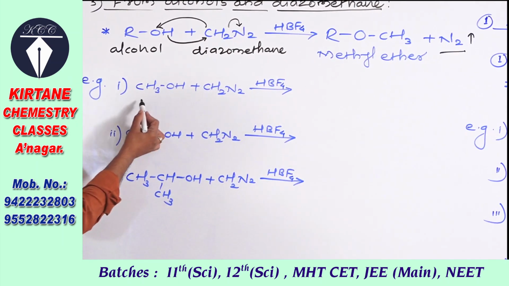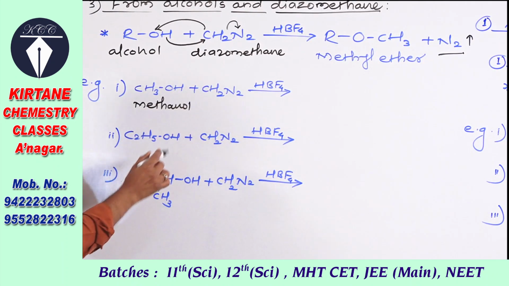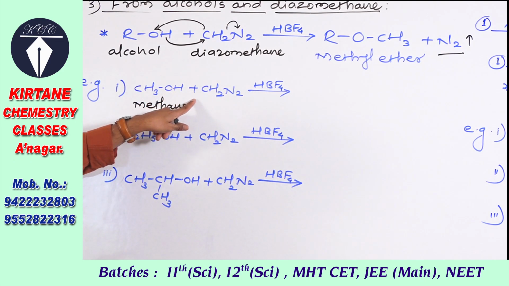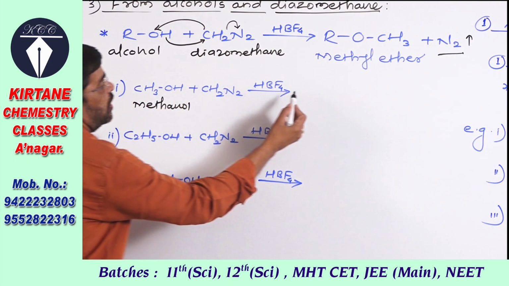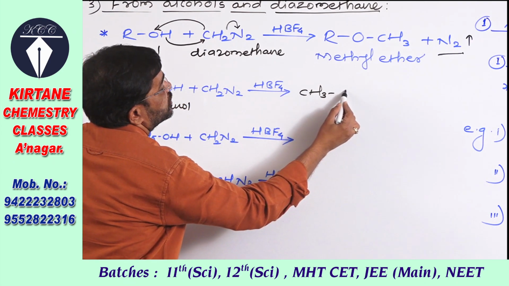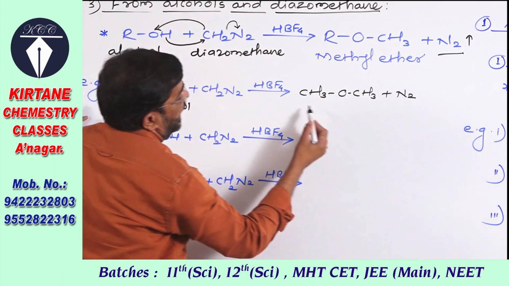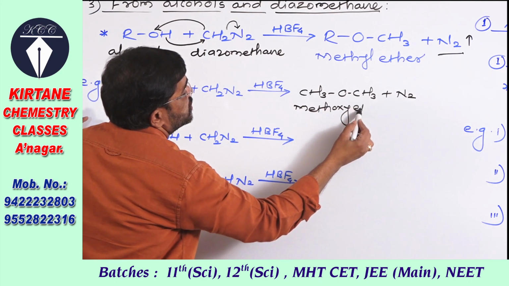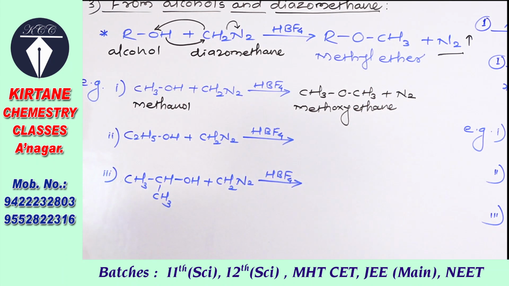Here I have taken methanol. Methanol, when treated with diazomethane, similarly promotes one hydrogen atom on this carbon, and again that methyl group is attached to this oxygen. So here it gives CH3OCH3 plus N2. The ether formed is dimethyl ether.